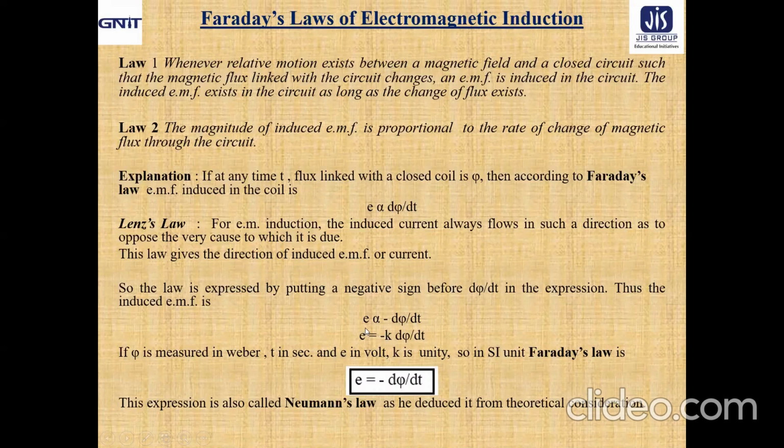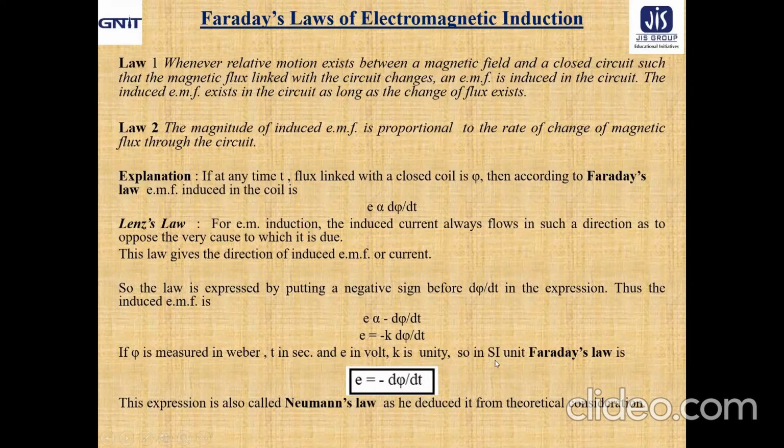So using Lenz's law, we get the induced EMF expression as E equal to minus k d phi/dt, where k is the constant of proportionality. Now, if phi is measured in Weber, t is in second and E is in volt, obviously k comes out to be unity.